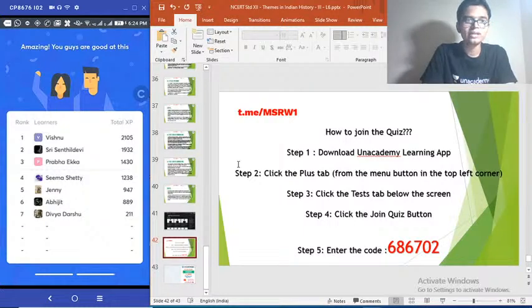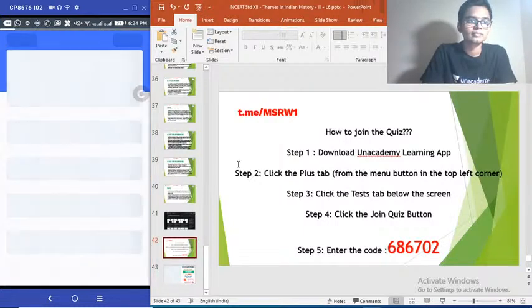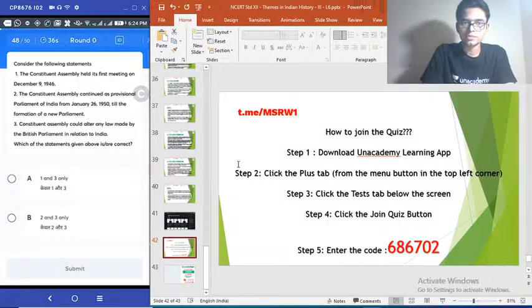Moving on to 48th question. Consider the following statements. 1. The Constituent Assembly held its first meeting on December 9, 1946. 2. Constituent Assembly continued as a provisional Parliament of India from January 26, 1950 till the formation of a new Parliament. 3. Constituent Assembly could alter any law made by the British Parliament in relation to India. Which of the statements given above is or are correct?